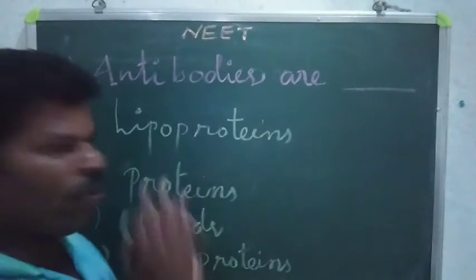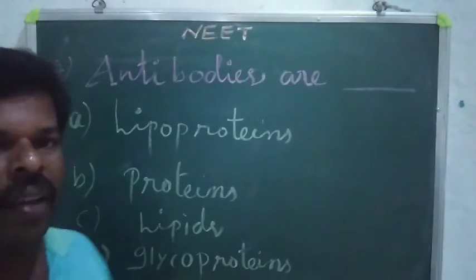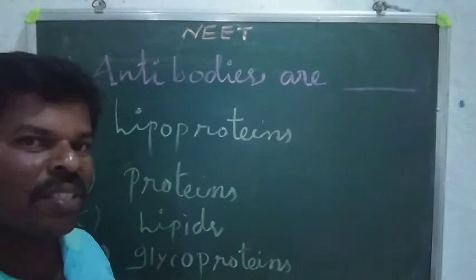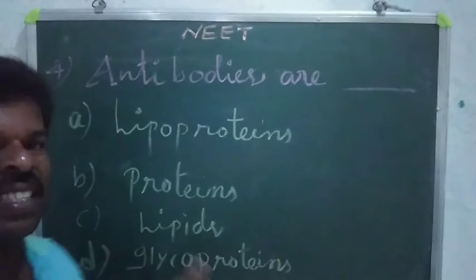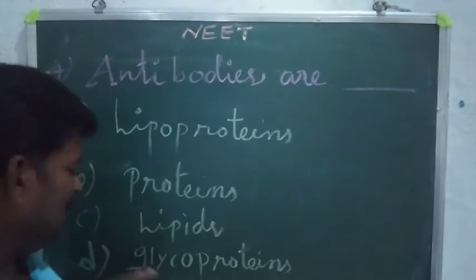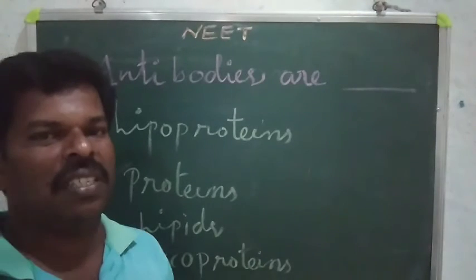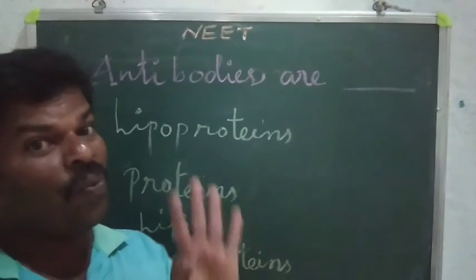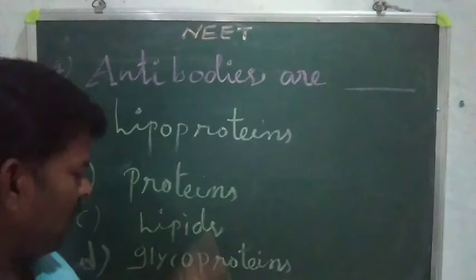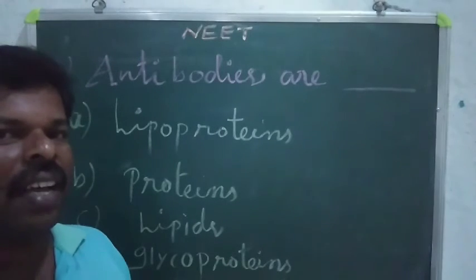What type of protein is that? A, lipoprotein; B, proteins only; C, lipids; D, glycoproteins. Which one is the correct answer? 4 marks. Okay, just understand. The correct answer is here.